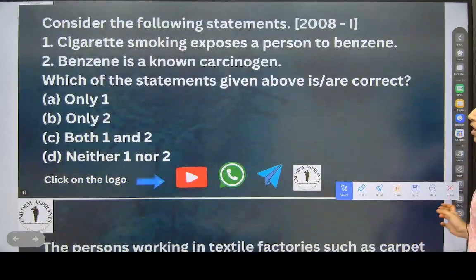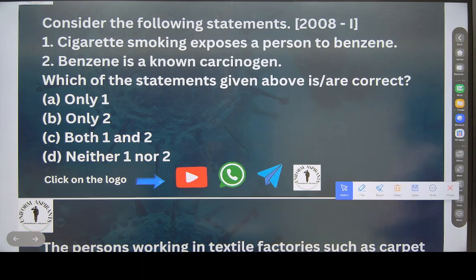See this. Consider the following statements. Read the statements fast. Cigarette smoking exposes a person to benzene. Benzene is known as carcinogen.